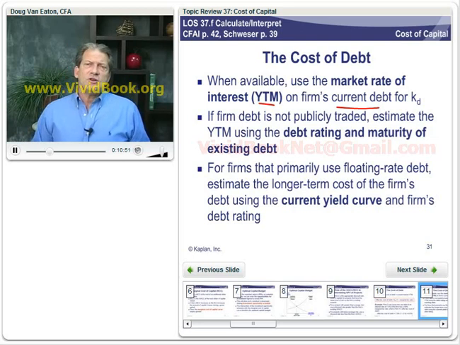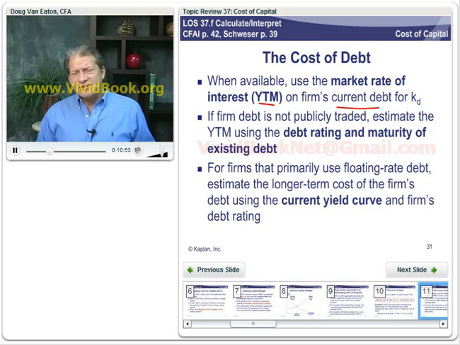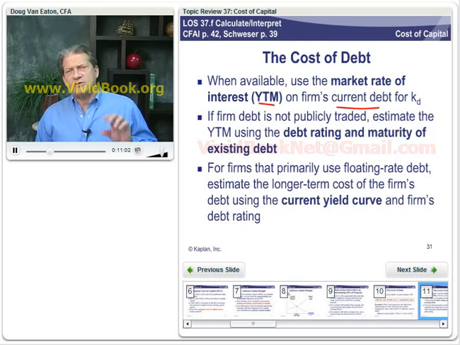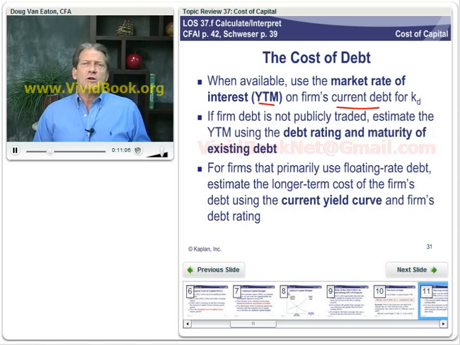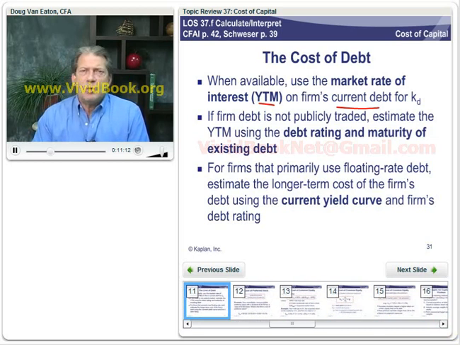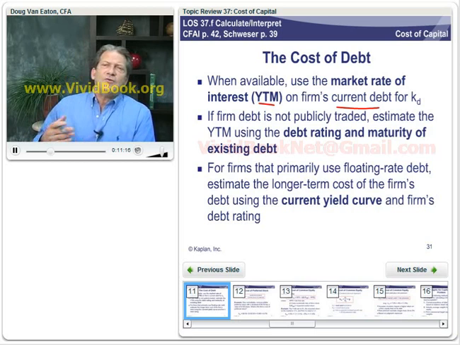Since it was issued, the firm's credit standing could have changed, overall market interest rates could have changed, the spreads between treasuries and debt of this risk class could have changed. So we want to look at the current market rates. Now, if the firm's debt isn't publicly traded, but we could get a rating on it, we could say, well, they're going to issue, we think, 15-year debt is what they do.